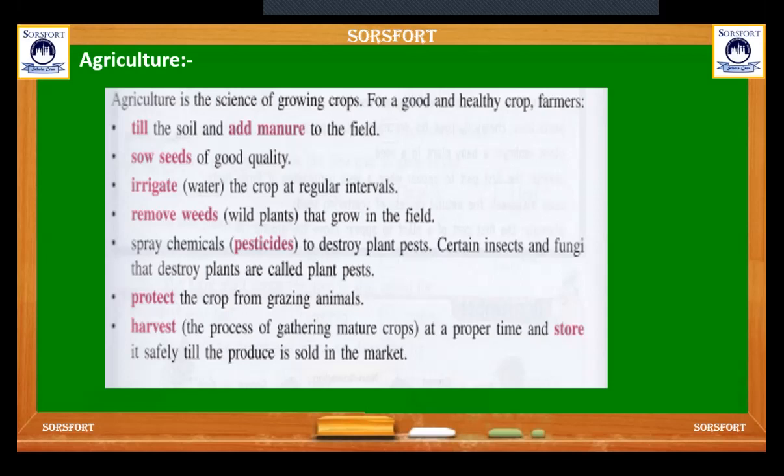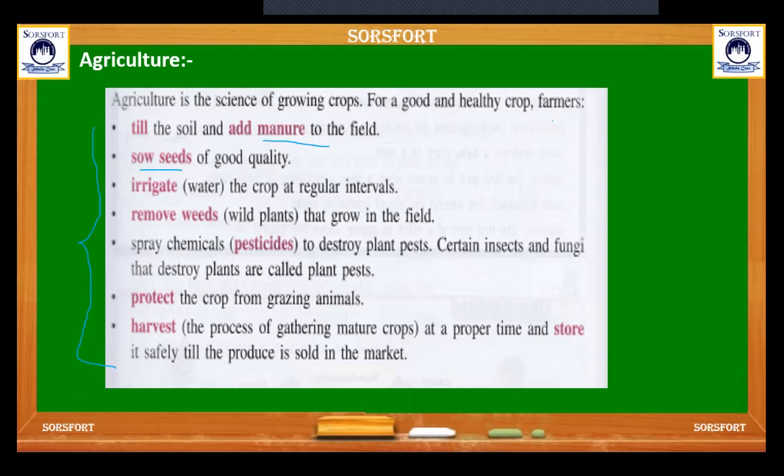how do farmers do proper agriculture, proper farming? They follow certain rules and steps, which are given in your book. Agriculture is the science of growing crops. For a good and healthy crop, farmers follow all these steps. Till the soil and add manure to the field.